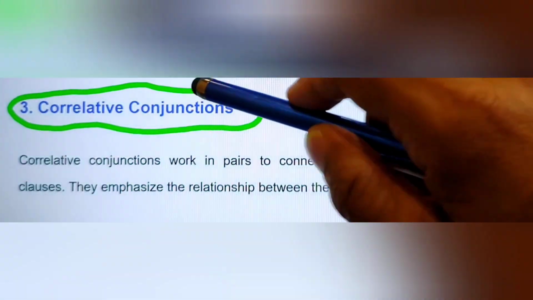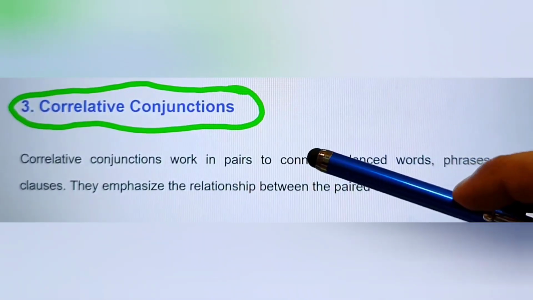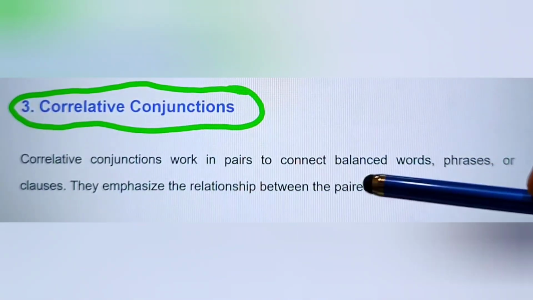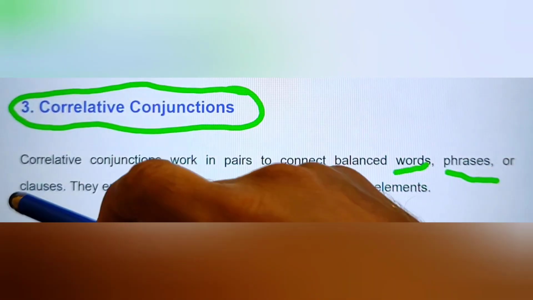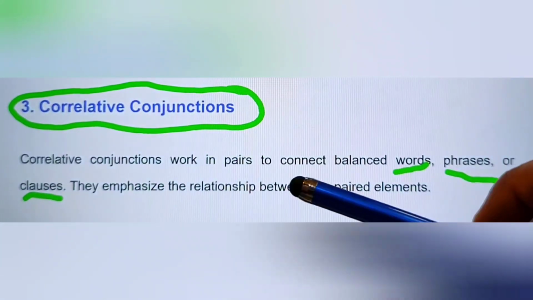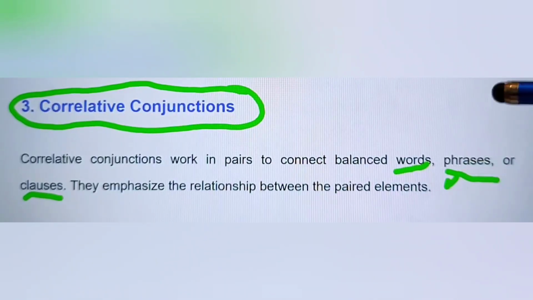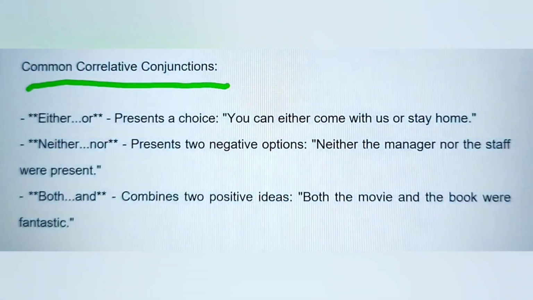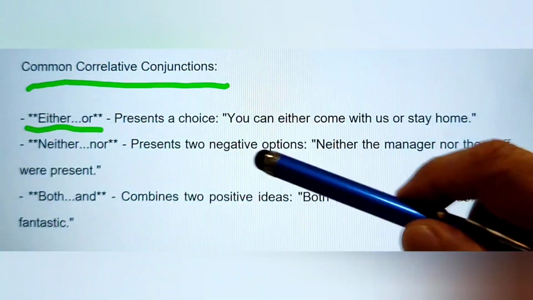Next type of conjunction we have here correlative conjunction. Correlative conjunctions work in pairs to connect balanced words, phrases, or clauses. They emphasize the relationship between paired elements. Let's describe common correlative conjunctions in detail. First pair we have here either or.